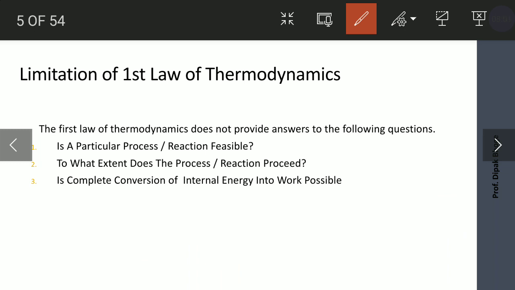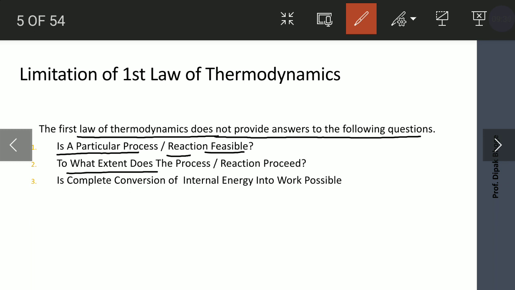What are the limitations? Just one limitation we have seen earlier. Another limitation we will see. The first law of thermodynamics does not provide answers to the following questions. Which are these questions? Is a particular process or reaction feasible? Whether some reactions are possible or not. The answer to these questions, the first law does not tell.